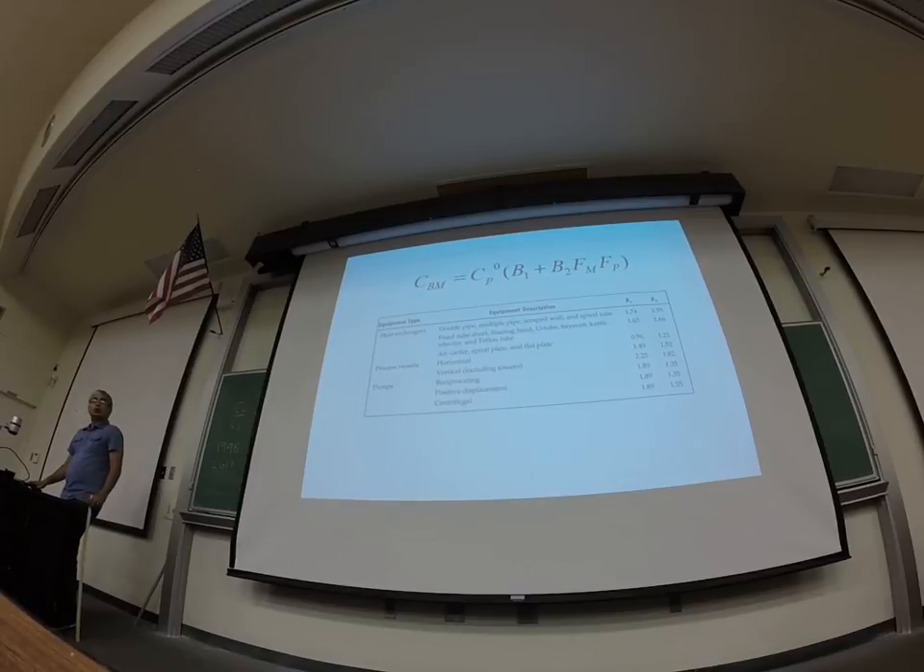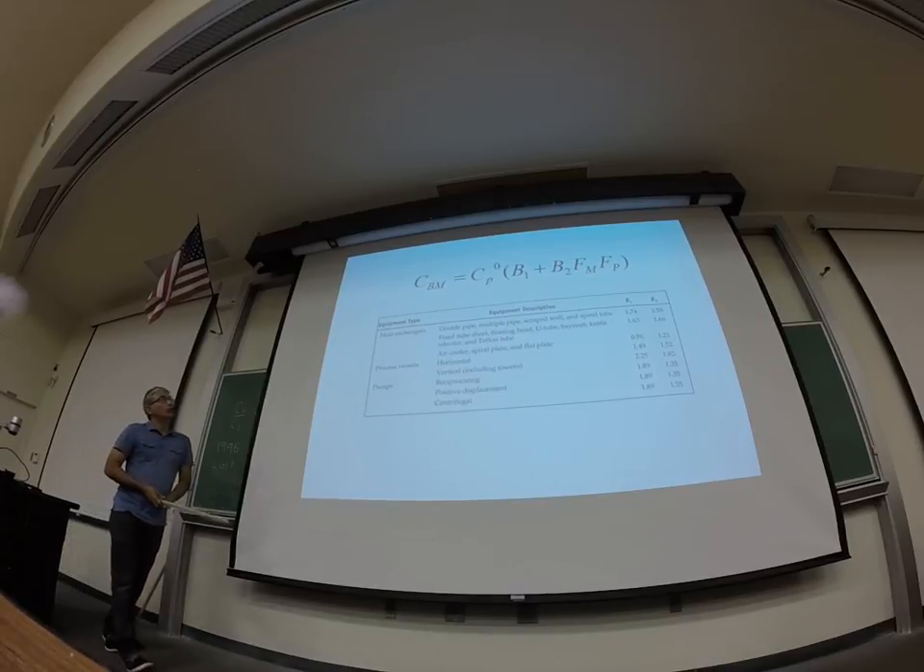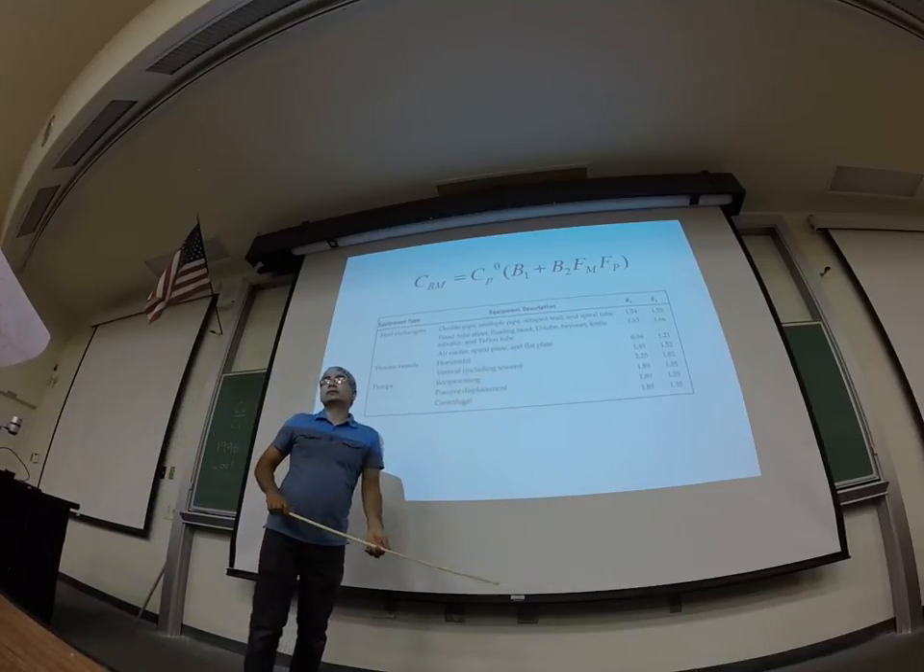Okay, all right. So we already have B1, B2. So then what else do you need? FM and FP.